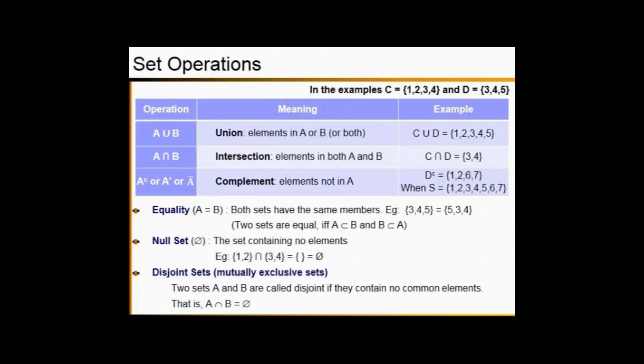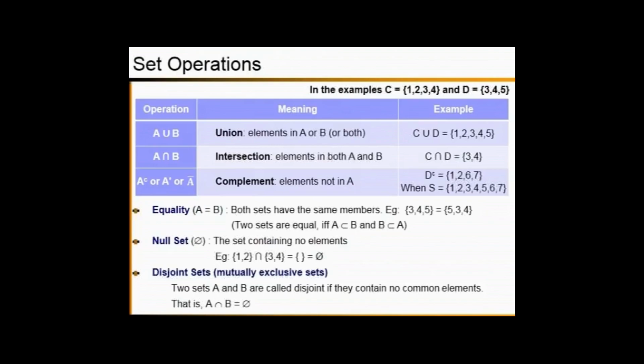So let's consider this example. When your sample space is 1, 2, 3, 4, 5, 6, 7, and your D is defined as above, then the complement of D is now what?